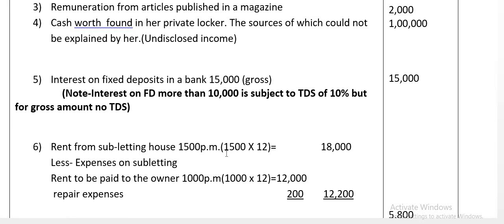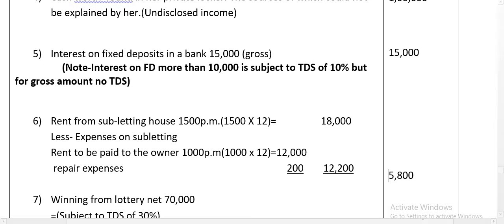Rent to be paid to the owner 1,000 per month, so 1,000 into 12, 12,000. Repair expenses 200. Total expenses 12,200. 18,000 minus 12,200, 5,800. It is taxable income from subletting portion.